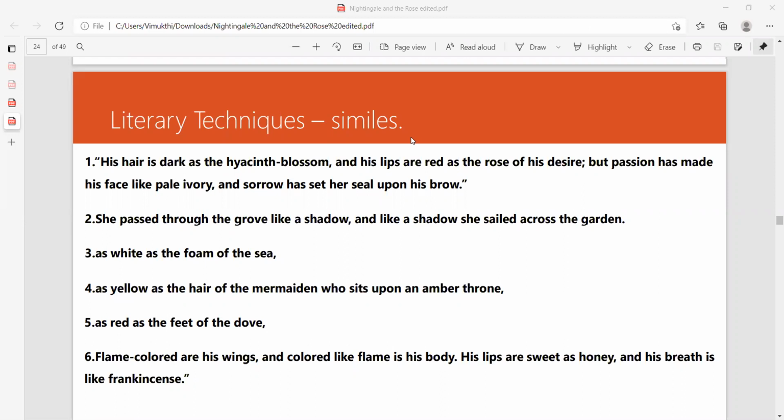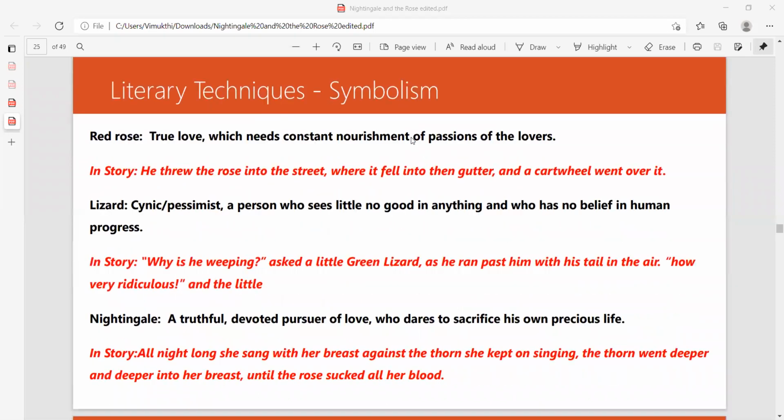So I hope that you have finished this. And we have symbolism. Symbolisms, I think I have given you the example. Do you have to write both?